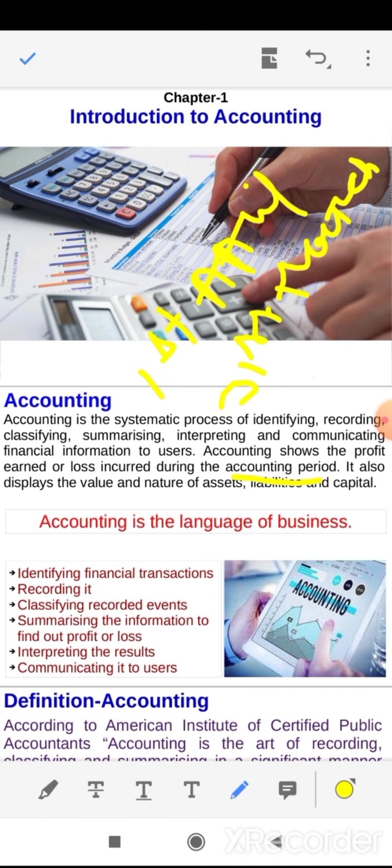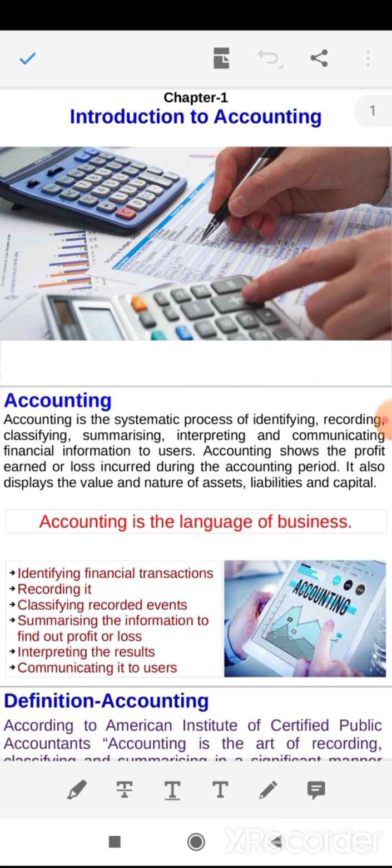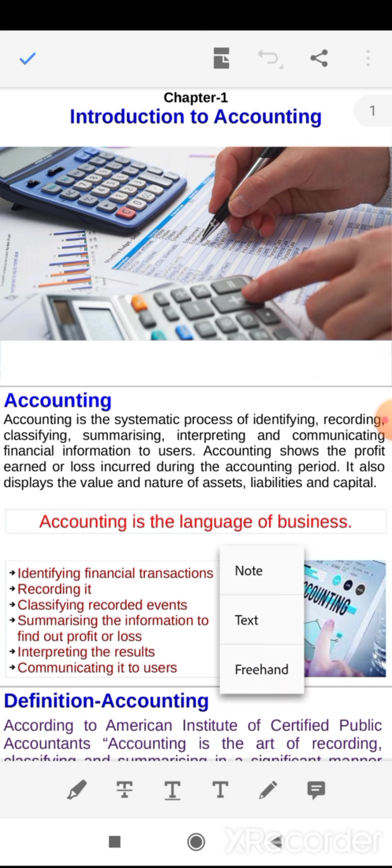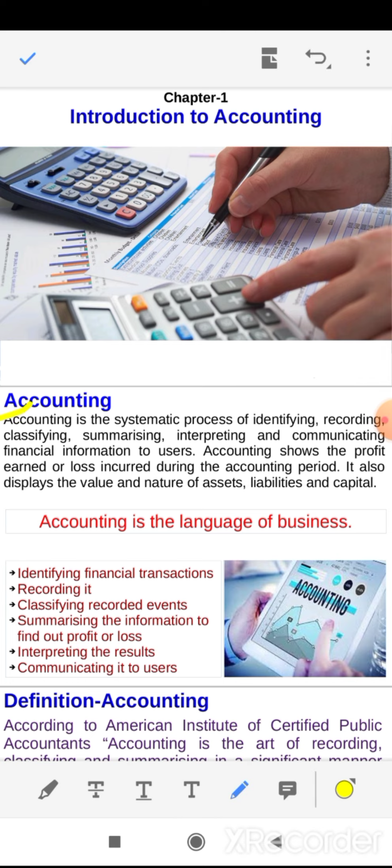In these 12 months, what is the amount of profit and what is the amount of loss? For that purpose accounting is required. So accounting is a systematic process. Systematic process means all the transactions are recorded in a systematic way, first come, first basis. One transaction incurred on 1st April, the second transaction incurred on 5th April. That means the first transaction is recorded first.